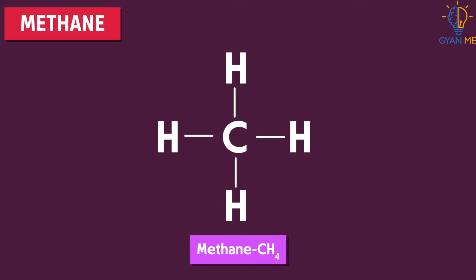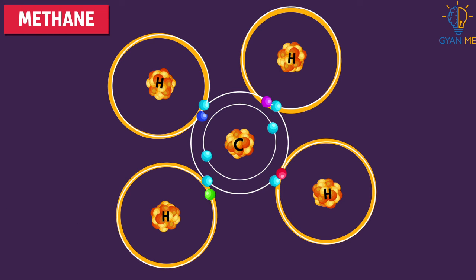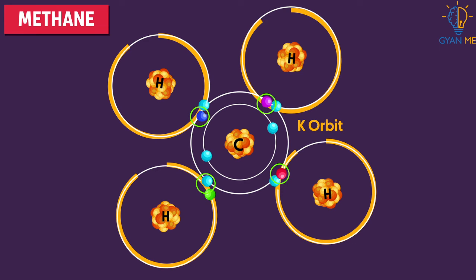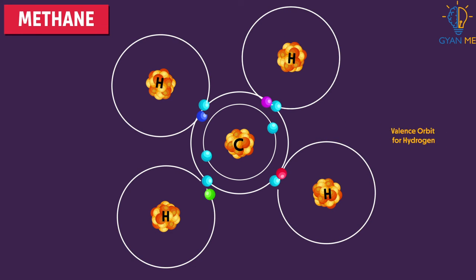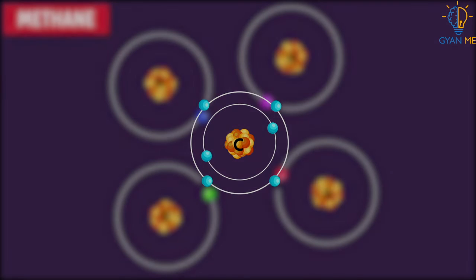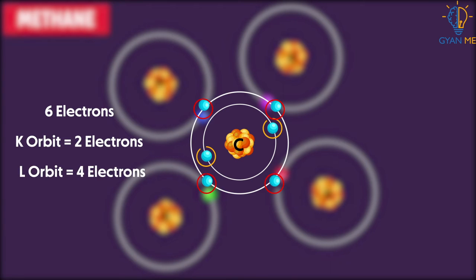As is clear from its molecular formula, here one carbon atom is bonded with 4 other hydrogen atoms. This is the hydrogen atom. As you can see, it has only one electron which is represented in its first K orbit. It is also the valence orbit for hydrogen, which has one valence electron. Similarly, for carbon, we know it has total of 6 electrons, arranged as 2 electrons in K and remaining 4 electrons in L orbit. Therefore, carbon has 4 valence electrons in its orbit.